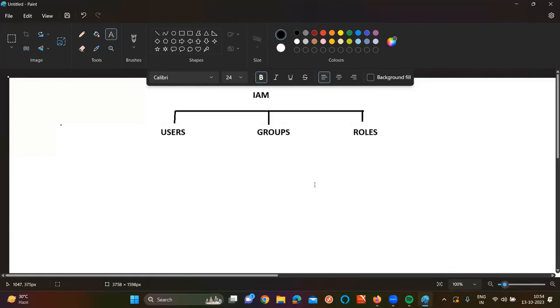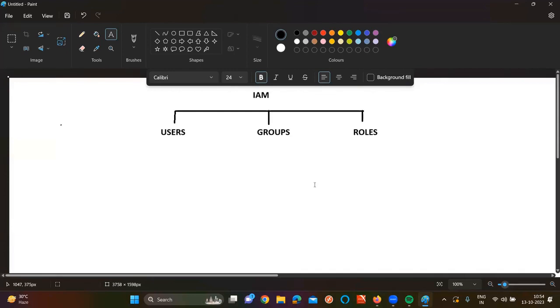What is the full form of IAM first? Identity and Access Management. Why are we using Identity and Access Management? To give the permissions and to restrict the user. What are the main three important features of IAM? Users, groups, and roles. So first of all, here I'm going to discuss IAM users.